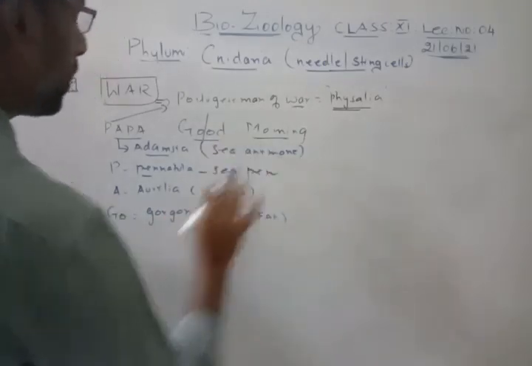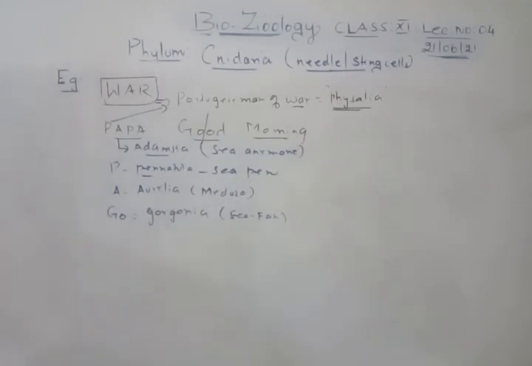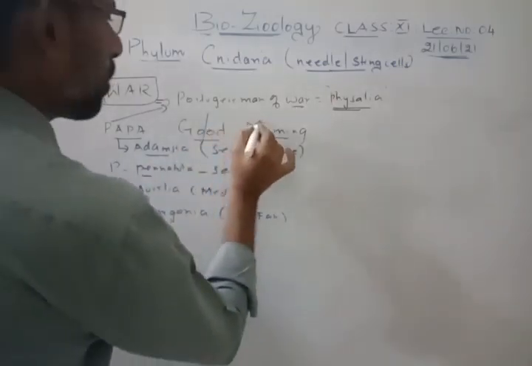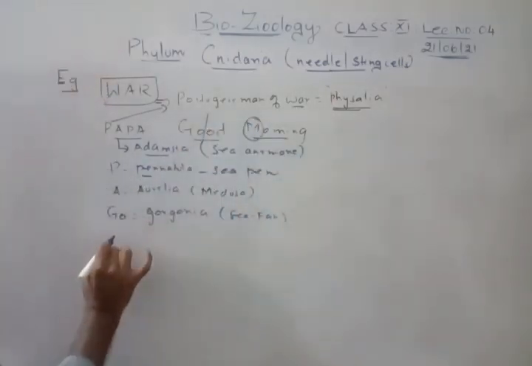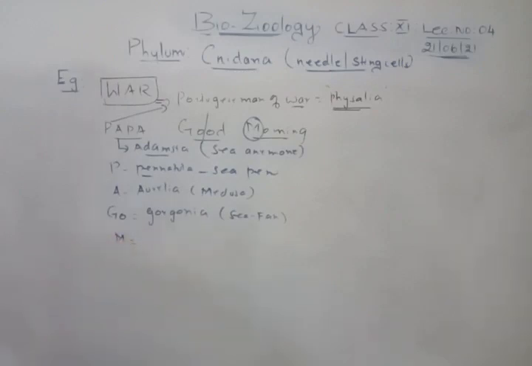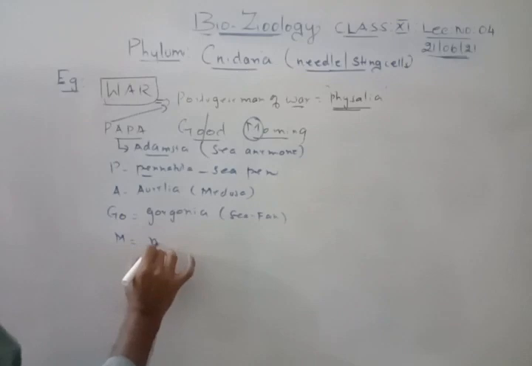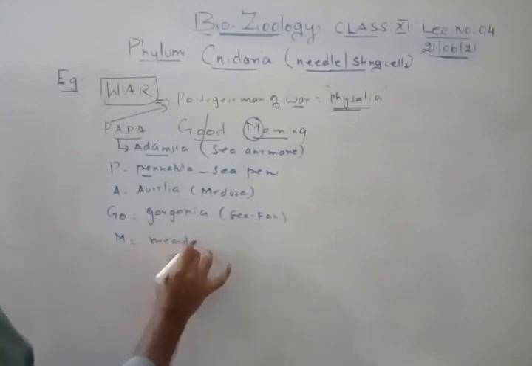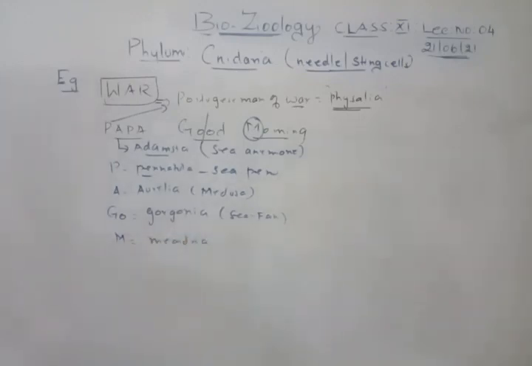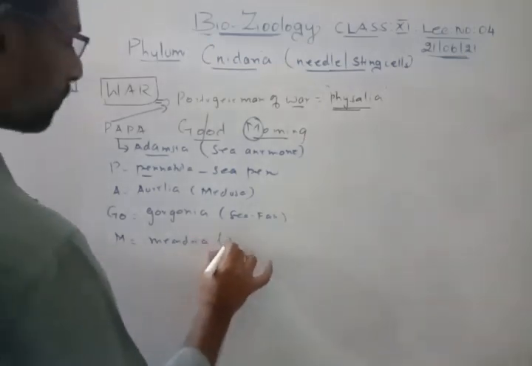And next one, from morning I have just taken only the M. M alone you can remember, that is enough. M is for Meandrina, another important one, otherwise called brain coral.